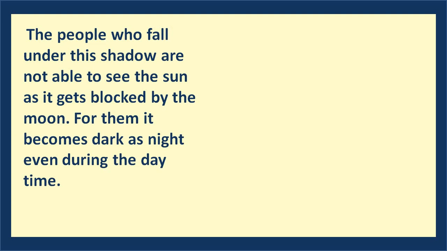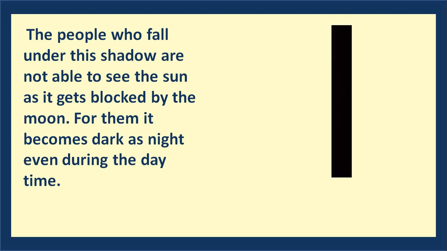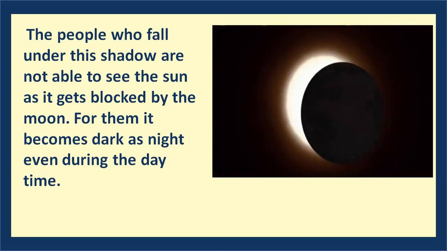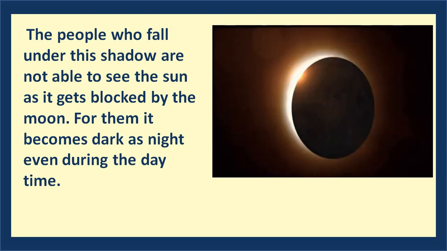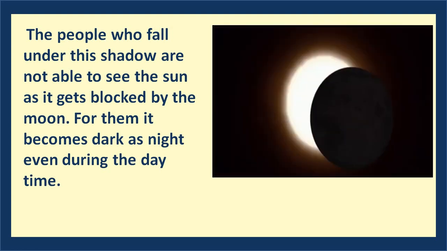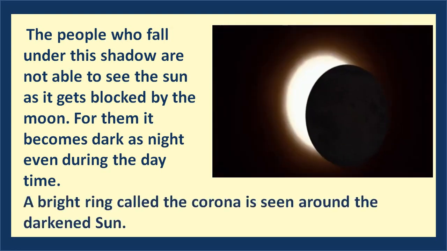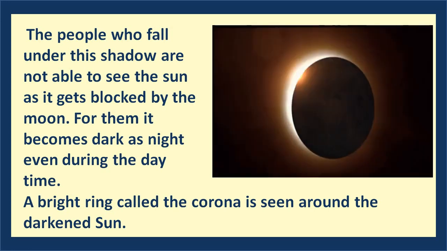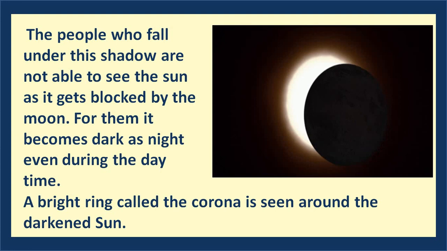And during a total solar eclipse, people who fall under this shadow see the sun's disk decrease into a crescent. And when the sun is completely covered, as you can see on the screen, the beautiful ring called the corona is seen around the darkened sun. In this condition, the people who fall under the shadow area will experience night during the day. It occurs only for a few seconds.